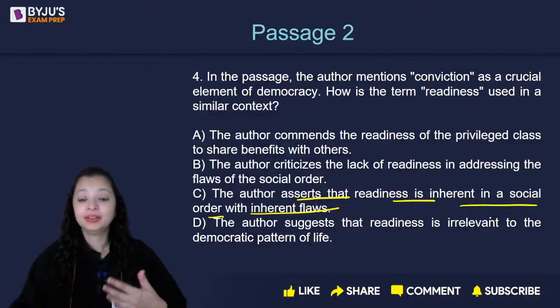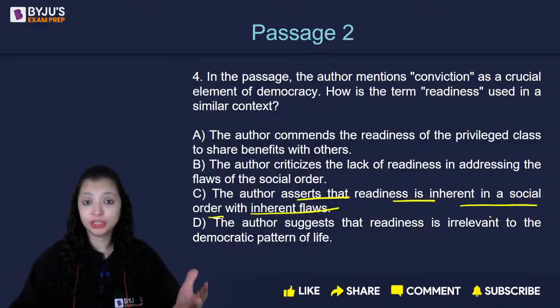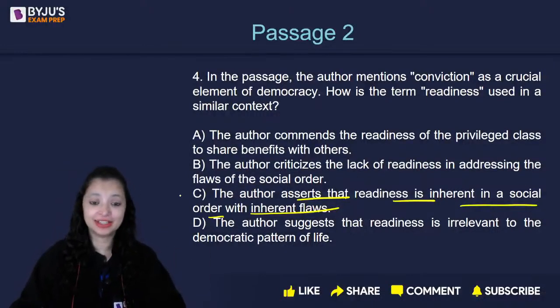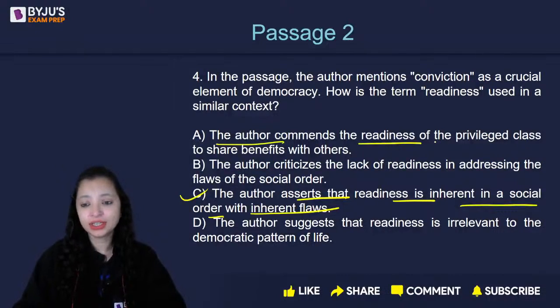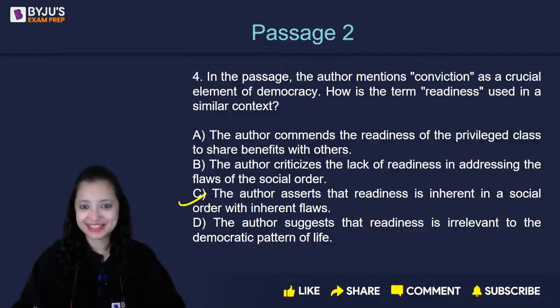People think that, I am fortunate enough and I have all the privilege and I'm ready to accept it. Absolutely. Yes, correct. A says the author commends the readiness of the privileged. He criticizes the readiness of the privileged class. Incorrect. The author suggests that readiness is irrelevant. No, he says it's related. The author criticizes the lack of readiness in addressing the flaws. That is unrelated to the way readiness has been used. C is the correct answer.